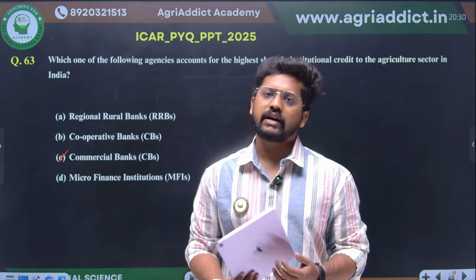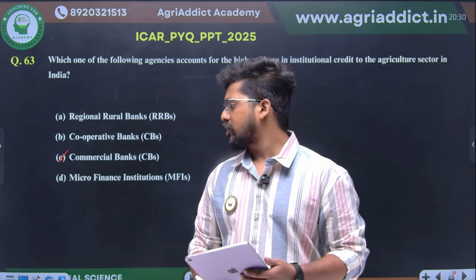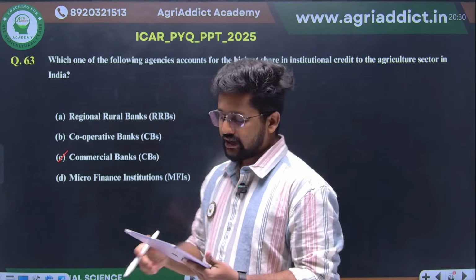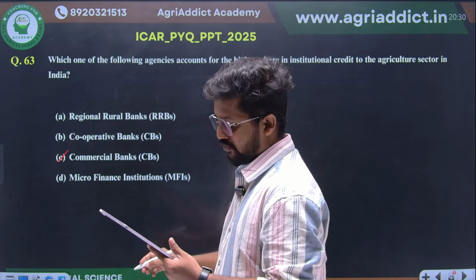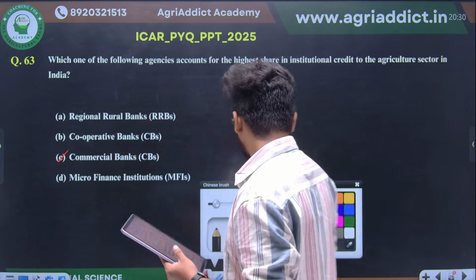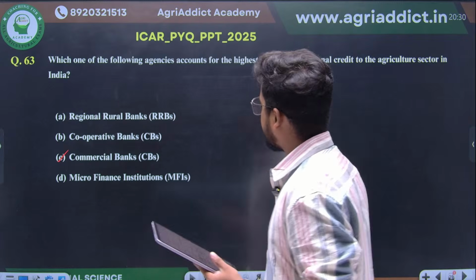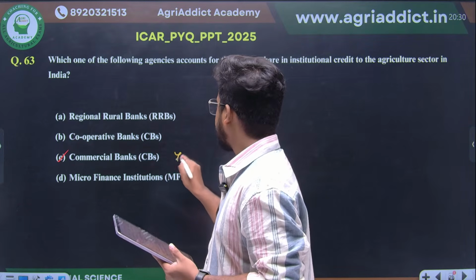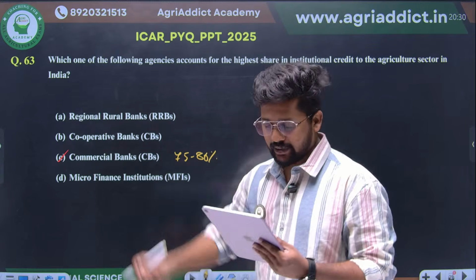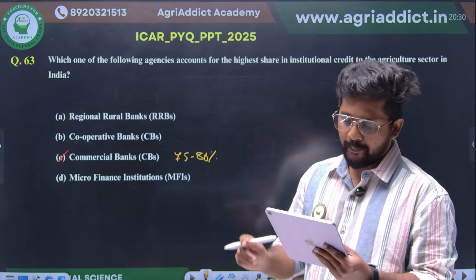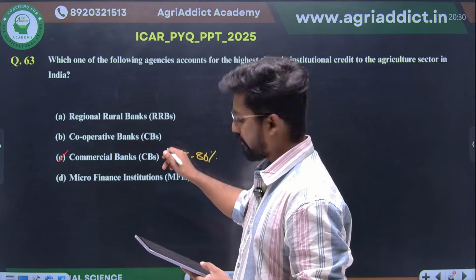Even the Kisan Credit Card scheme is connected with the commercial banks. So right now, if you check, commercial banks provide institutional credit to the agricultural sector for almost 75 to 80%. This is an update that you have to make right now. 80% is done by commercial banks. If you check cooperative banks, it is just maybe 15 to 18%.